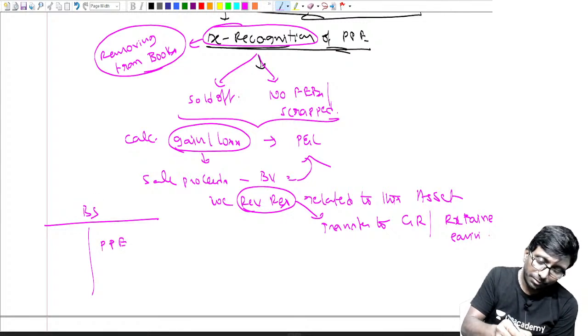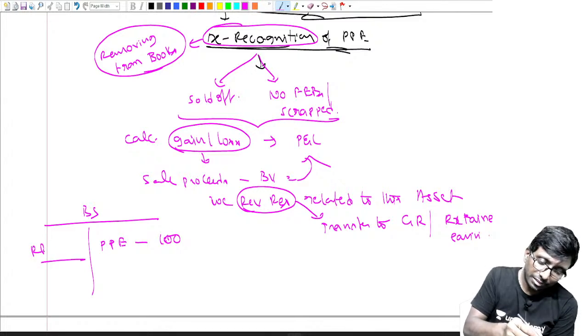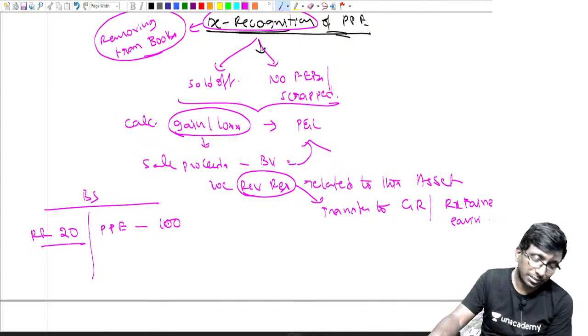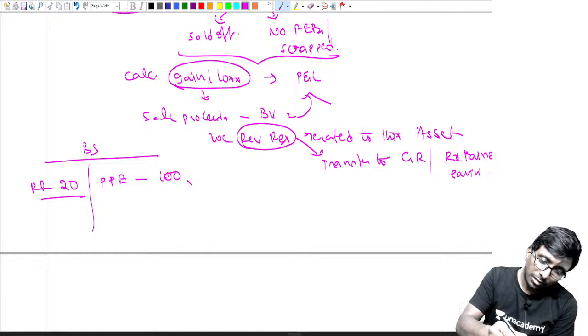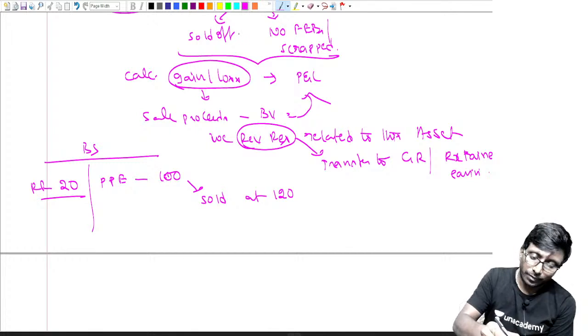There is a PPE. How much? 100 rupees. With respect to that, there is a revaluation reserve of 20. It's already there. Okay, fine. Now this I sold. At how much? I sold it for 120.